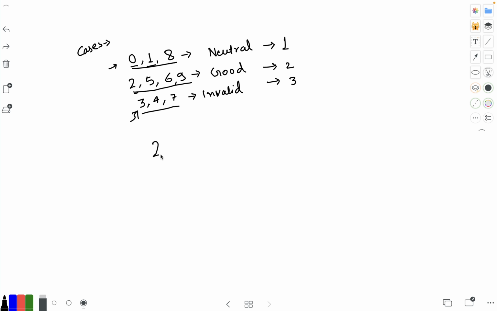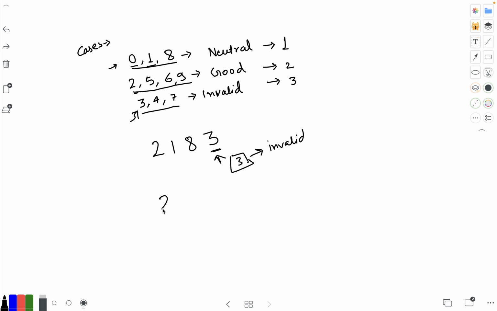So let's say you are given the number 2, 1, 8, 3. So we have 3 here, right? The last digit we will see is 3 itself. So there we can say it is an invalid number. We don't need to increment the count.